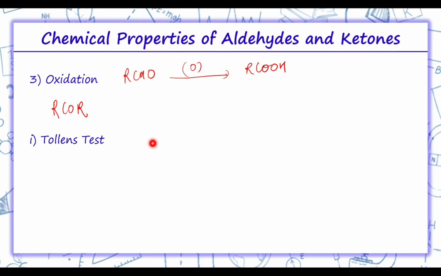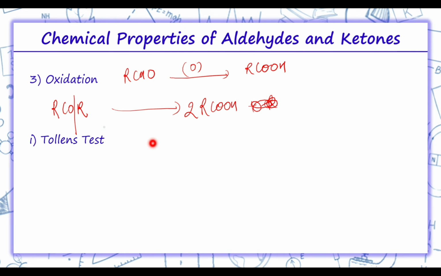So here the cleavage takes place, and we get RCOOH plus R'COOH. We get 2 moles of the same acid if the same alkyl group is present.